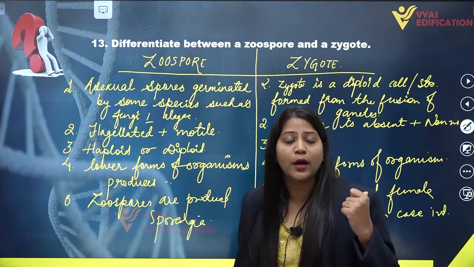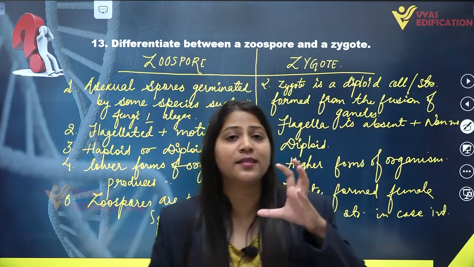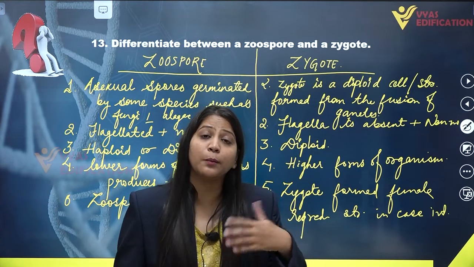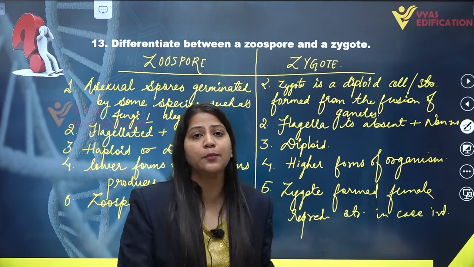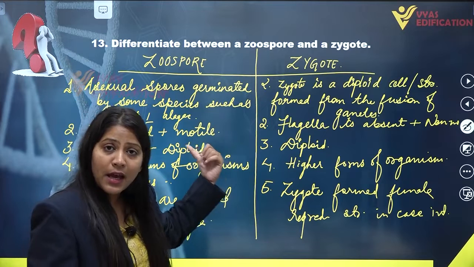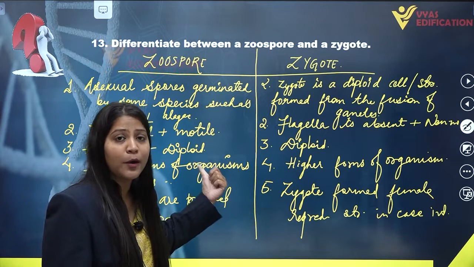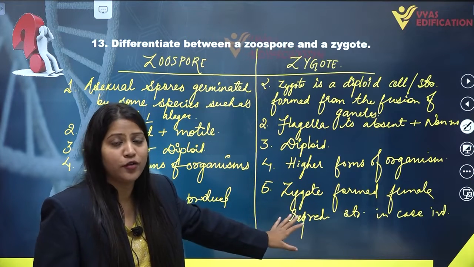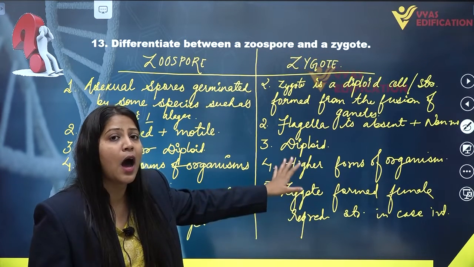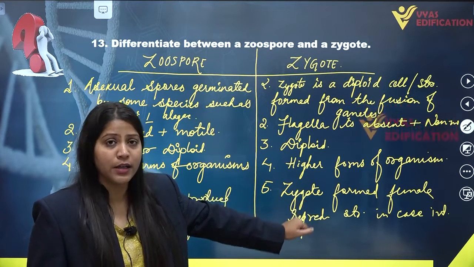Zygote is a single cell structure which is diploid in nature and produced by the fusion of two different types of gametes. Zoospores are motile because of the presence of flagella in them. Zygotes do not have flagella, hence they are non-motile in nature.